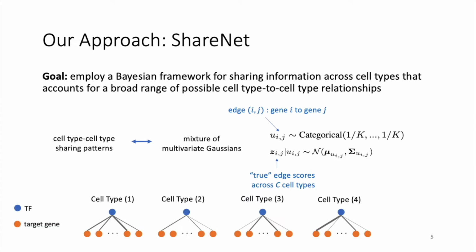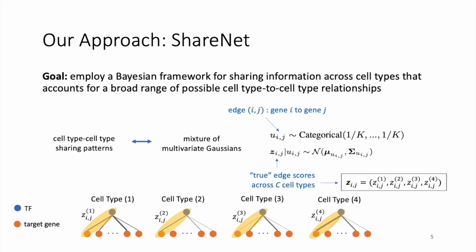As a brief example for this part of the model, let's consider 4 cell type specific networks and zoom in on the part of each of these networks that concern a single transcription factor, here in blue, and several putative target genes, represented here in orange. The weights of the lines between the transcription factor and each target gene for each cell type represent the true edge score. For a single edge ij between the transcription factor and a target gene, we represent the scores for this edge across the 4 cell types as the vector Zij. These true scores are drawn from a specific mixture component of the Gaussian mixture model, where the relationship between these true edge scores is governed by a specific cell type sharing pattern.